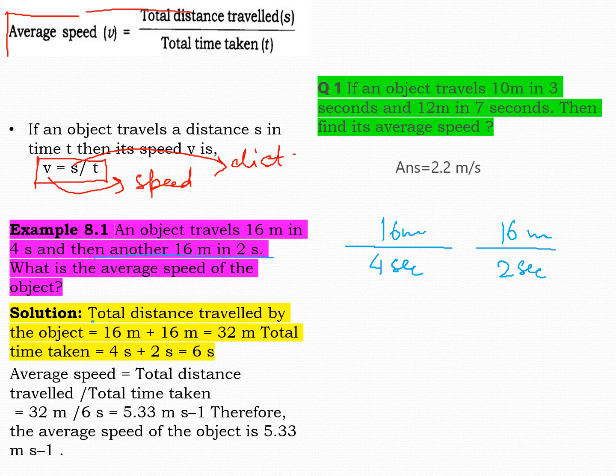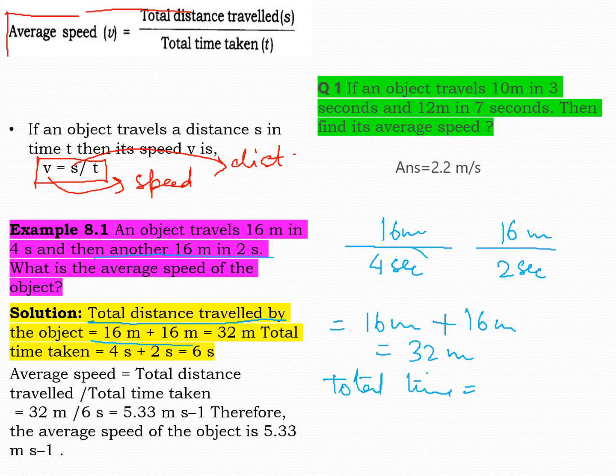So the solution is given as total distance. What is the total distance traveled here? Total distance is 16 meter plus 16 meter, that is 32 meter, isn't it? You can see here. And then total time. What is total time here? First he traveled for 4 seconds and then for 2 seconds. So 4 plus 2 is 6 seconds.